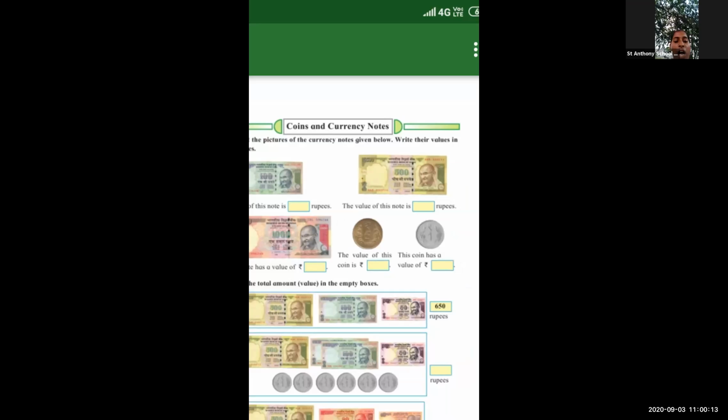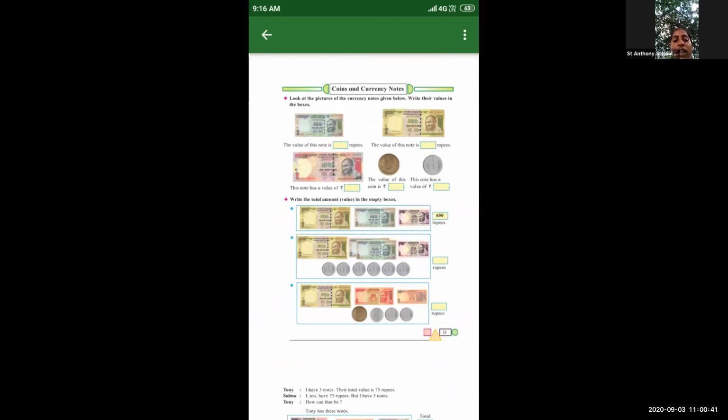If suppose without money you are going to the shop, and suppose you're asking the shopkeeper, give me the chocolate, give me the chocolate. Yes. So after that, what is the shopkeeper asking you?